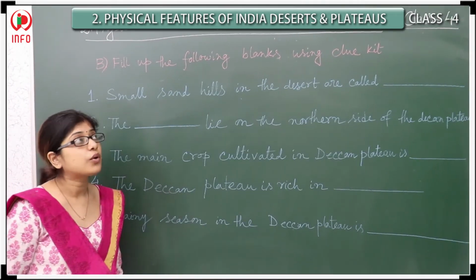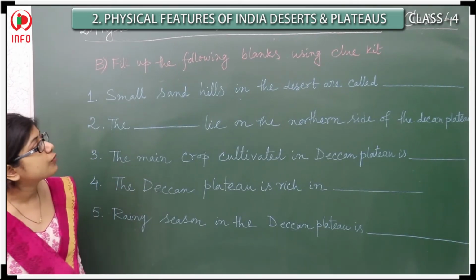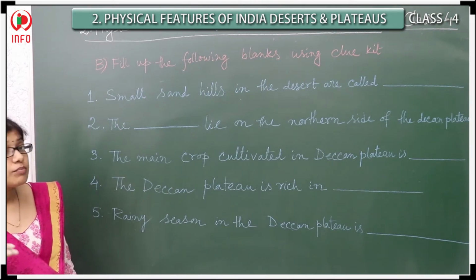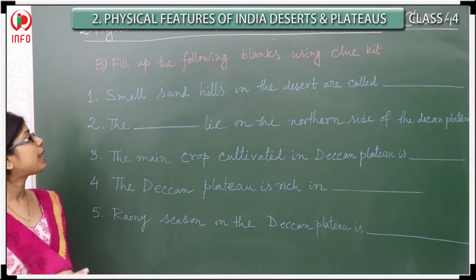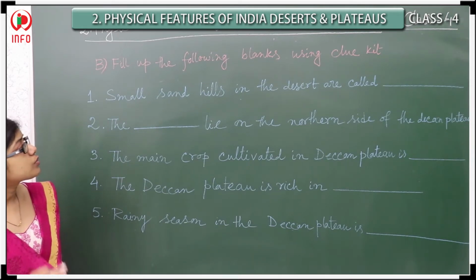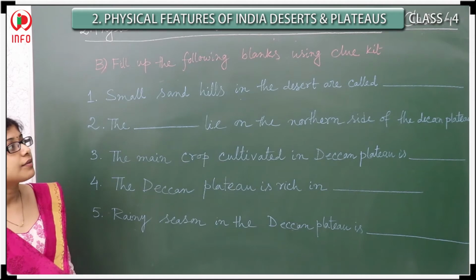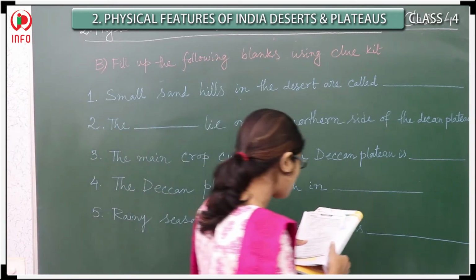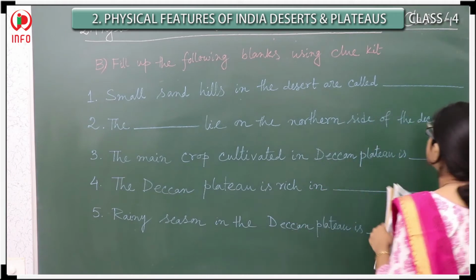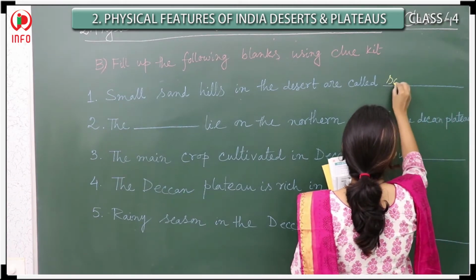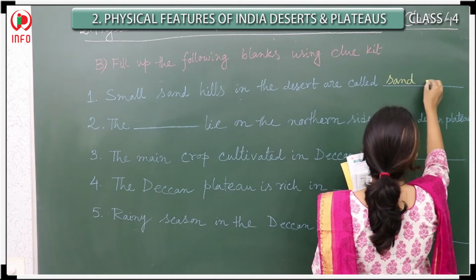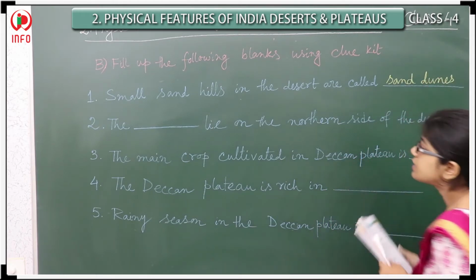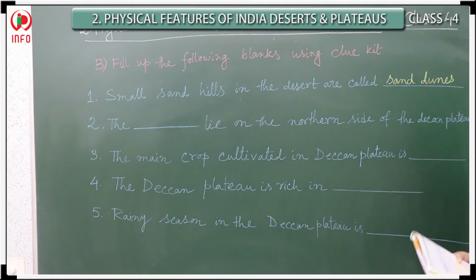Now we will go for the second exercise. Fill up the following blanks using the clue kit. Inside the clue kit, the words are there, you have to match them. The first one: small sand hills in the desert are called what? They are called sand dunes. So here you have to write sand dunes, D-U-N-E-S. That should be the first answer.